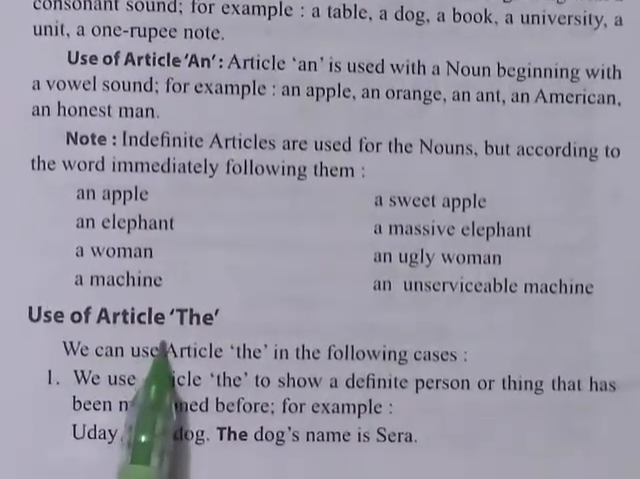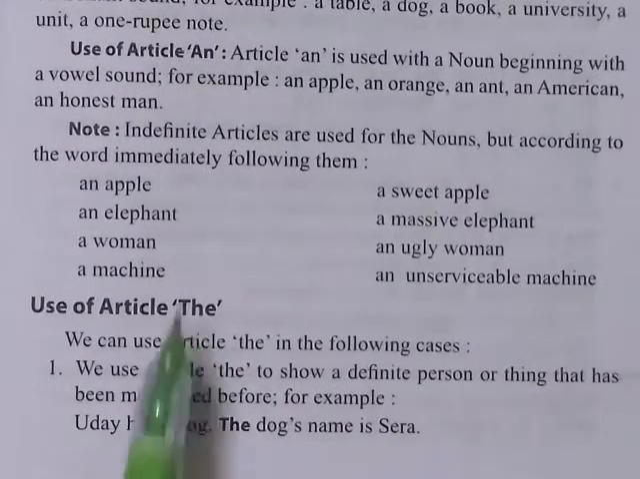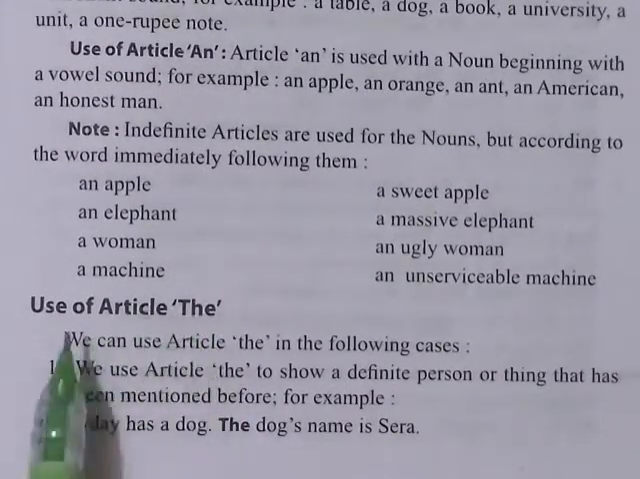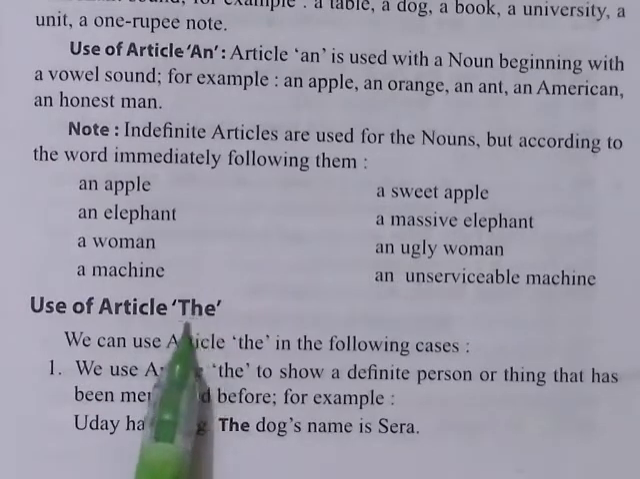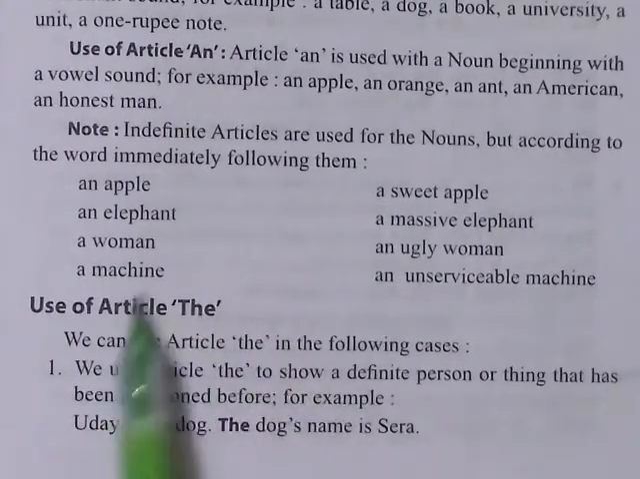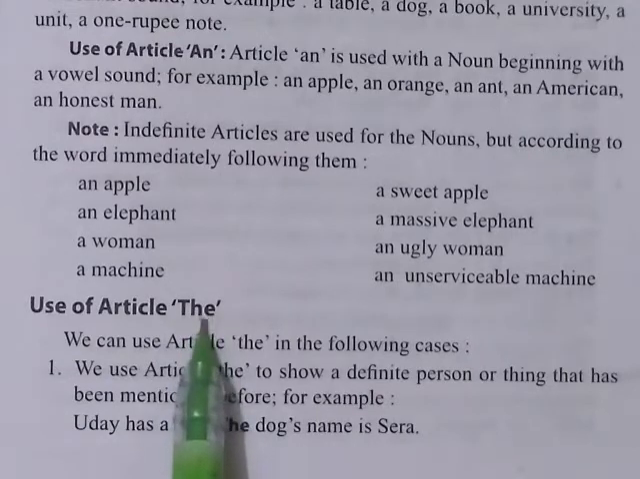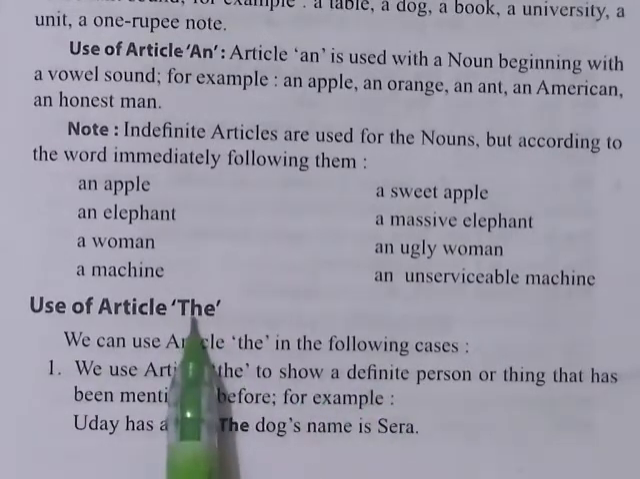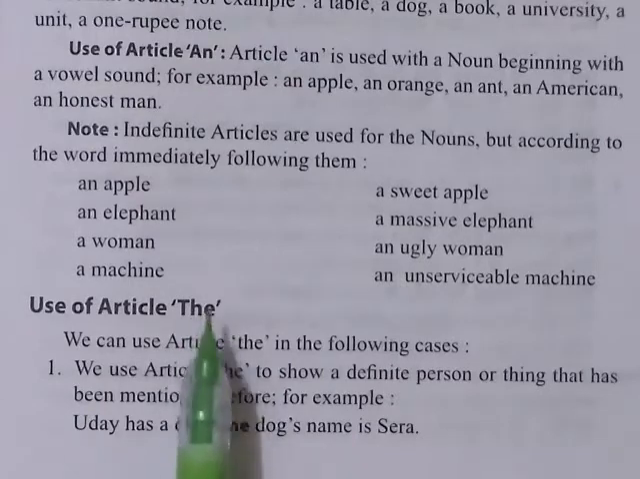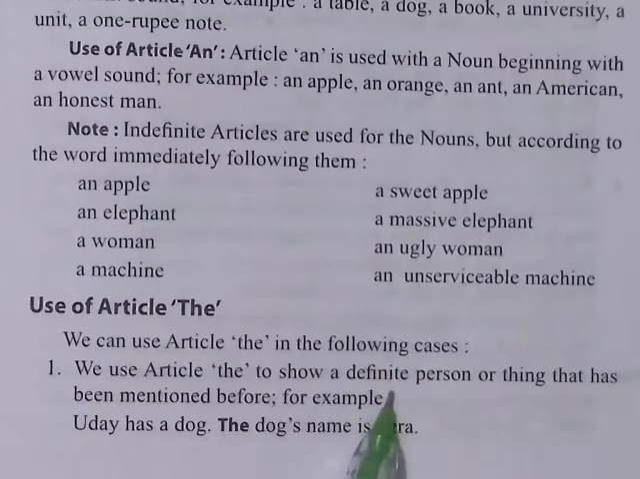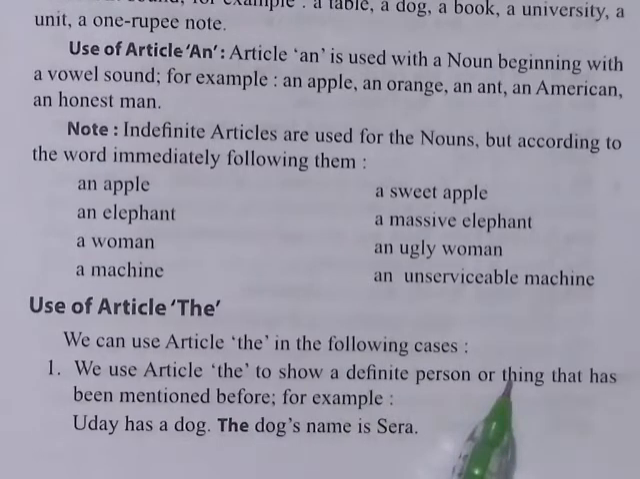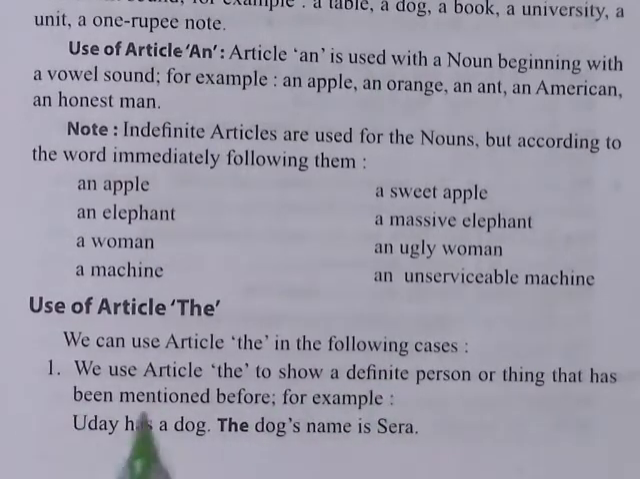Now, the use of the article "the", the definite article. We use this kind of article only to show a definite person, because "the" is a definite article. So we always use it when we have to show a particular person, an important person, a particular thing, a definite thing, that has already been mentioned.